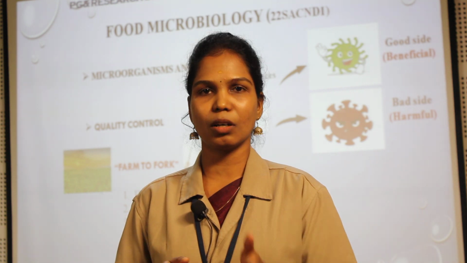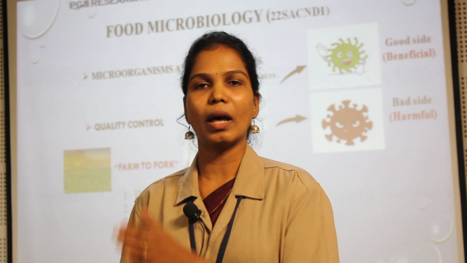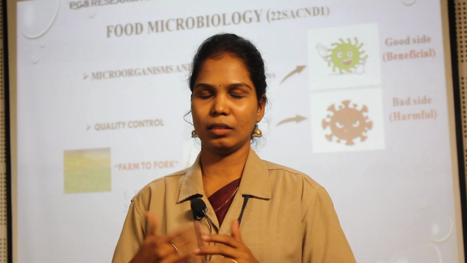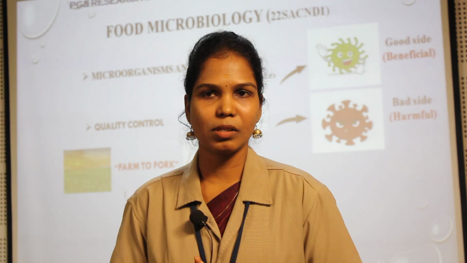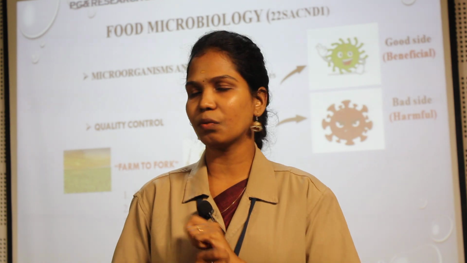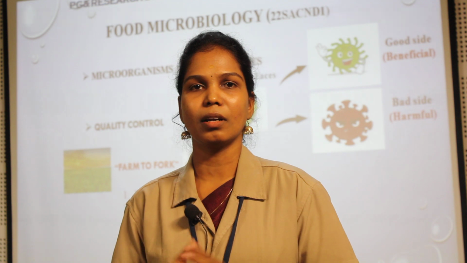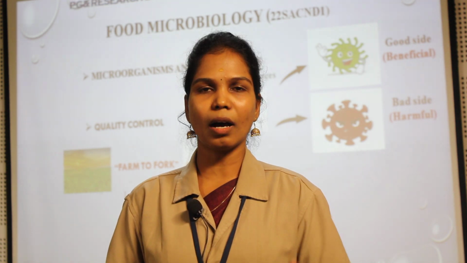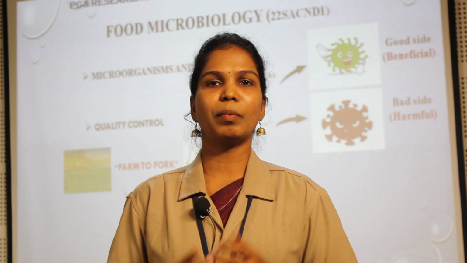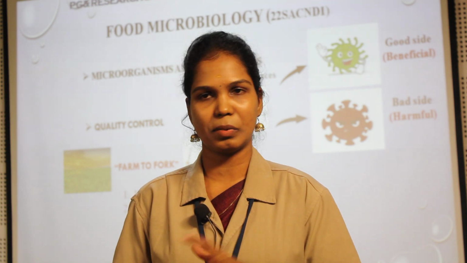In between, different steps are followed. Each and every step has to have quality check and control. It has to be quality maintained. So first thing is harvesting. During harvesting, you need to pick the right ingredient. That is the most important point, because the end quality depends on the ingredient. So remember that during harvesting you need to properly harvest the right ingredient, for example, fully ripened fruits and vegetables.